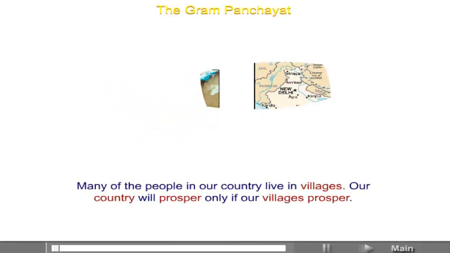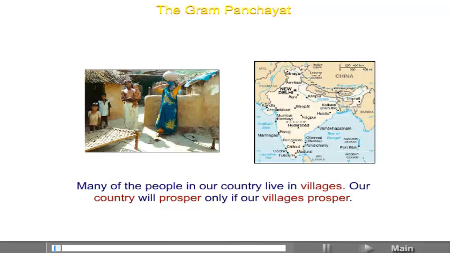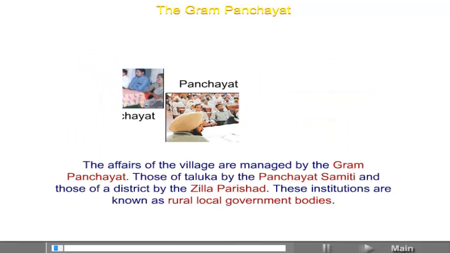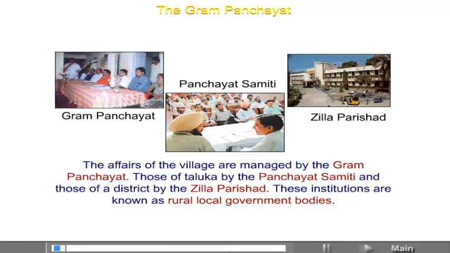Lesson number 2. The Gram Panchayat. Many of the people in our country live in villages. Our country will prosper only if our villages prosper. The affairs of the village are managed by the Gram Panchayat, those of Taluka by the Panchayat Samiti, and those of a district by the Zilla Parishad.